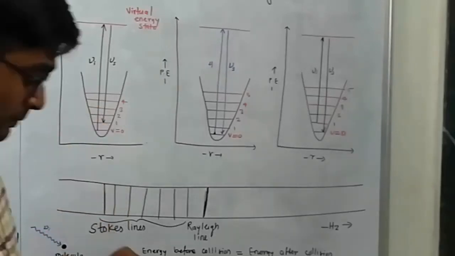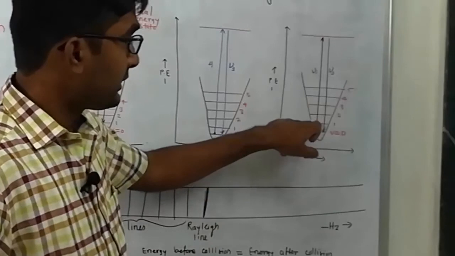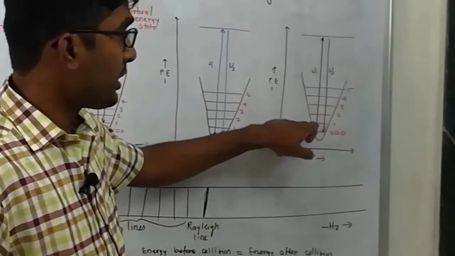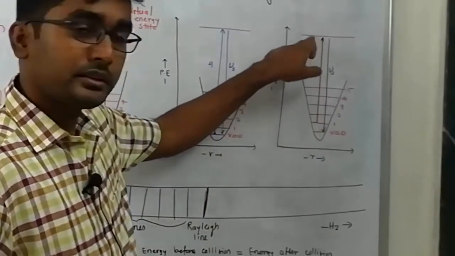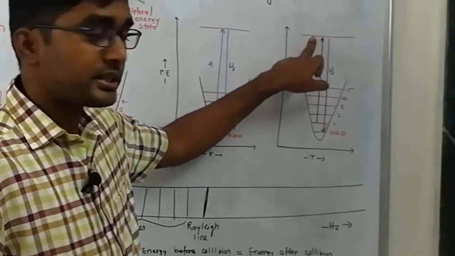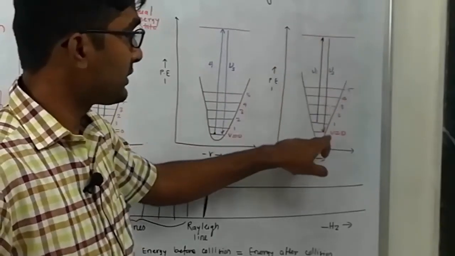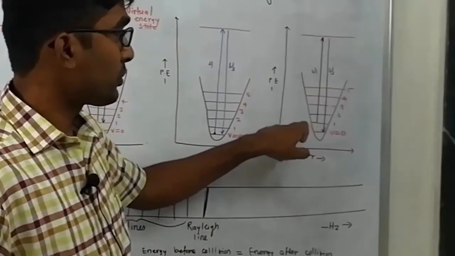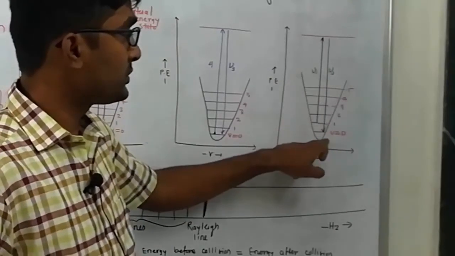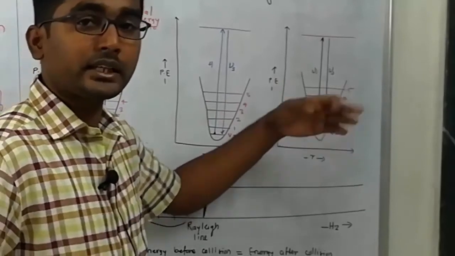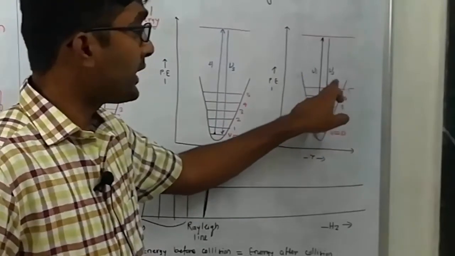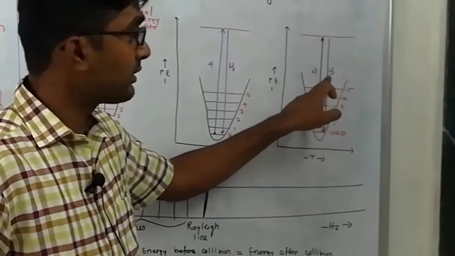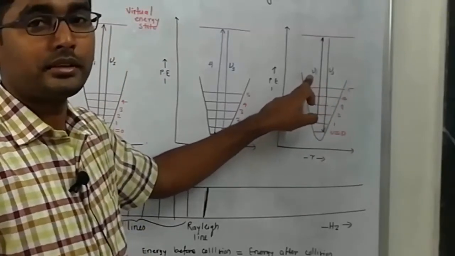In this case, a transition takes place from the upper vibrational energy level to the virtual state, and then it comes back to its lower energy state, V equal to 0. The transition is from V equal to 1 to V equal to 0. In this case, the scattered radiation has more energy than the incident radiation.